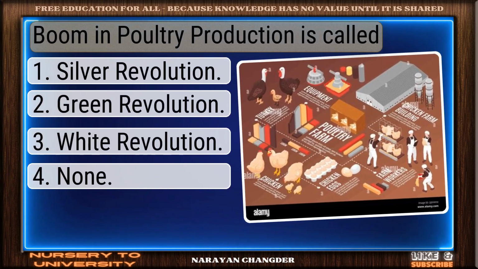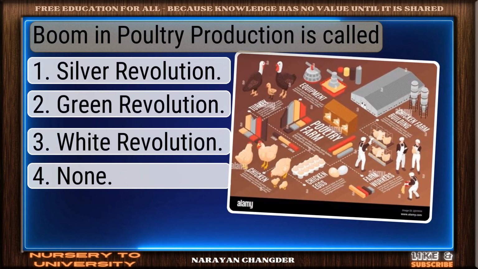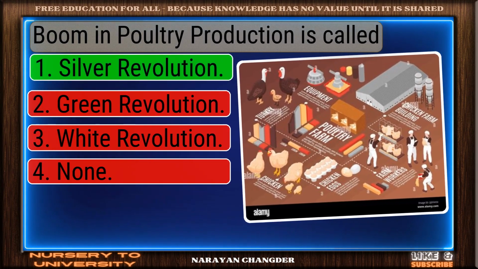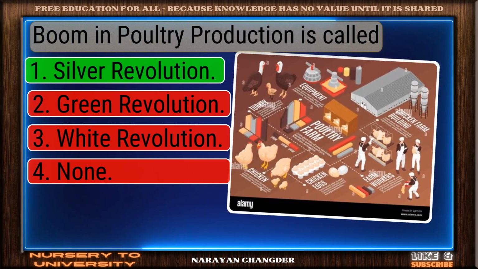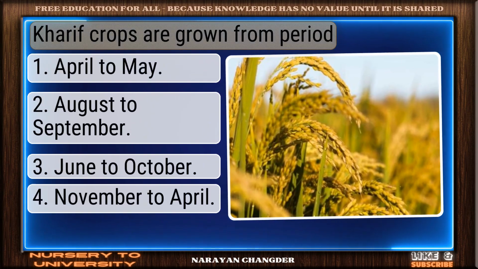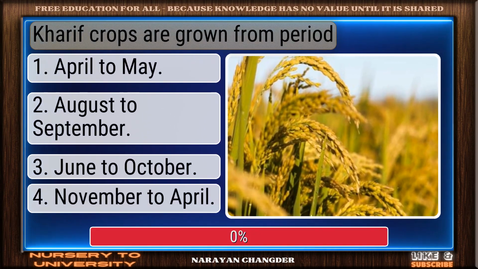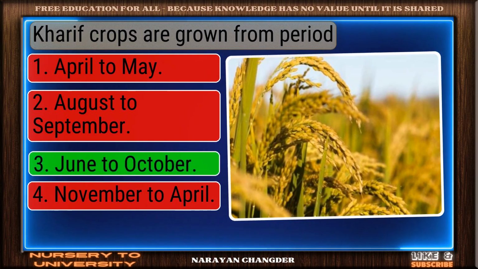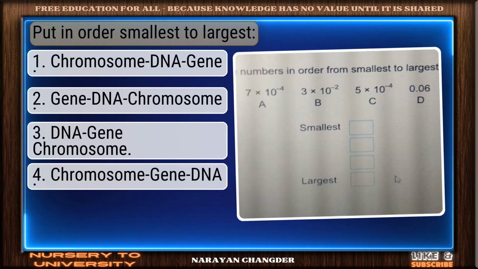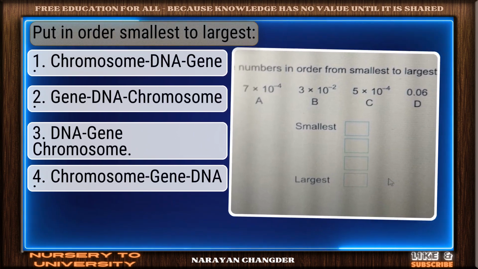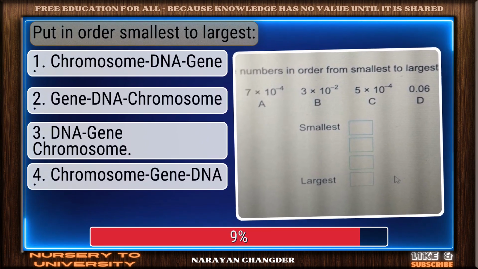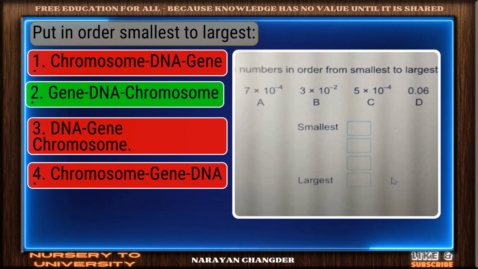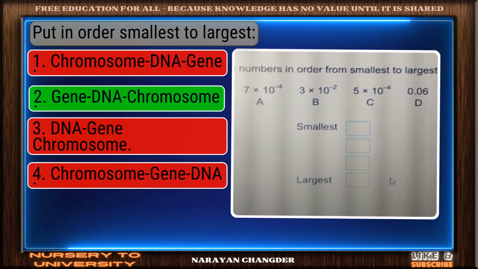Question number 115. Boom in poultry production is called? Well reasoned. Silver revolution is the correct choice. Question number 116. Kharif crops are grown from period? Nicely done. June to October is a solid answer. Question number 117. Put in order smallest to largest. Clear logic. Your choice gene na chromosome is sound and 100% true.